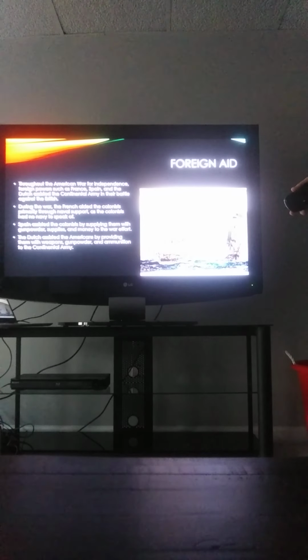Once fighting broke out, foreign aid was, quite frankly, required. Throughout the American War for Independence, foreign powers such as France, Spain, and the Dutch assisted the Continental Army in their battle against the British. During the war, the French aided the colonists primarily through naval support, as the Continental Army had little to no naval forces to speak of. Additionally, they also sent over large amounts of money that America would eventually have to pay off after the war, as well as figures such as Marquis de Lafayette, who would assist the Continental Army at Valley Forge by teaching them proper tactics and properly training them altogether.